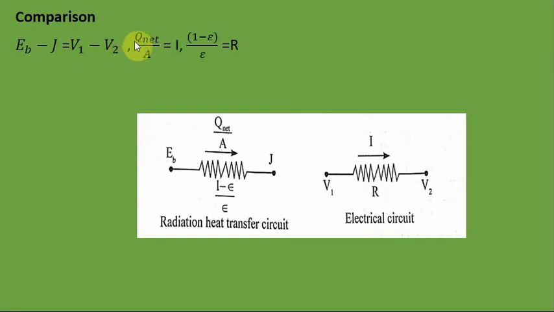Q net by A is analogous to I, and 1 minus epsilon divided by epsilon is analogous to the resistance of the electric circuit. So R is the resistance of the electric circuit, I is the current in the electric circuit, and V is the voltage or potential in the electric circuit. So by knowing these values we can find the other parameter.